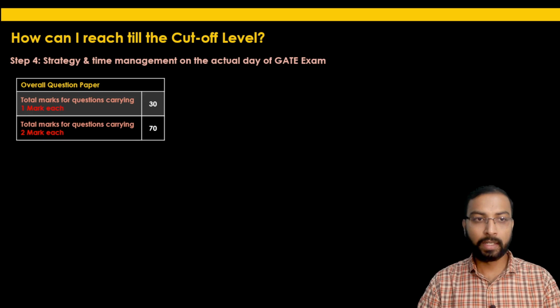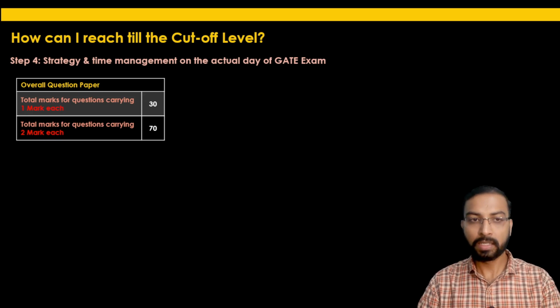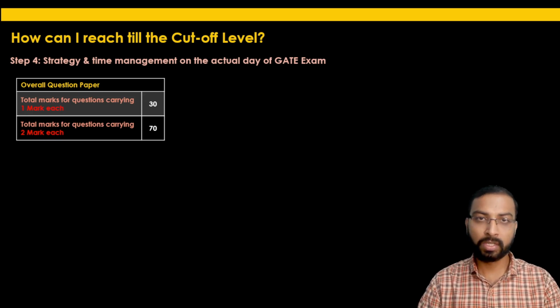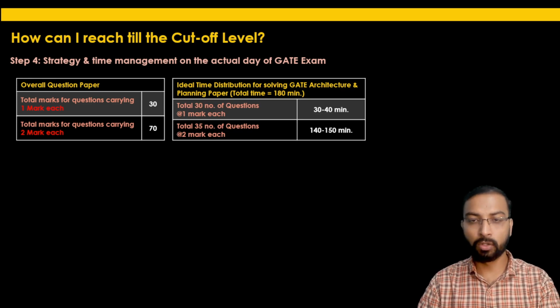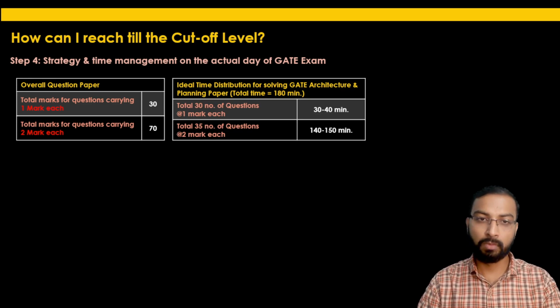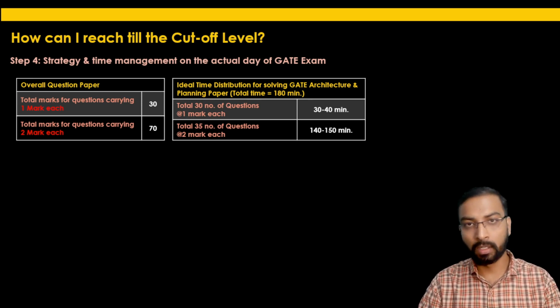As I said earlier, 30 marks are for 1 mark questions, and 70 marks are for 2 mark questions. Again, as we have just discussed, one should spend 30 to 40 minutes for solving the 1 mark questions, and 140 to 150 minutes, the remaining time, for solving the 2 mark questions.